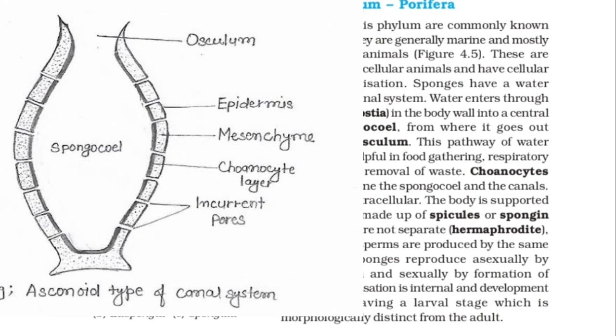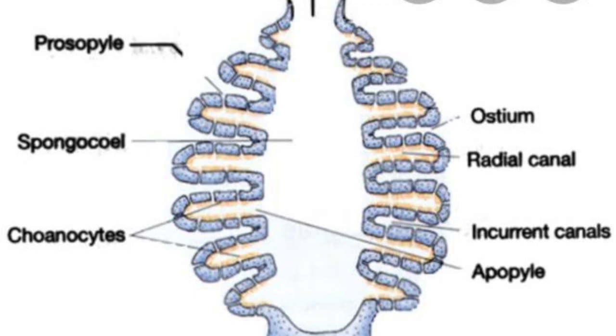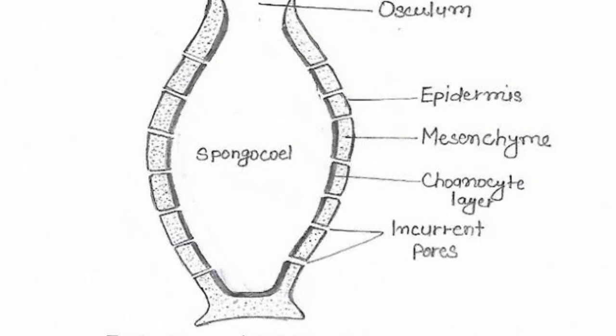The water enters through minute pores. You can see in the image the minute pores called ostia. When the water reaches the ostia, it reaches the cavity called the spongocoel, which is lined with choanocytes. These choanocytes are collar cells present in sponges. Later, after food gathering, transportation, respiration, exchange and removal of wastes, the water is removed out of the body through another opening called the osculum, which we can see on the top of the body.